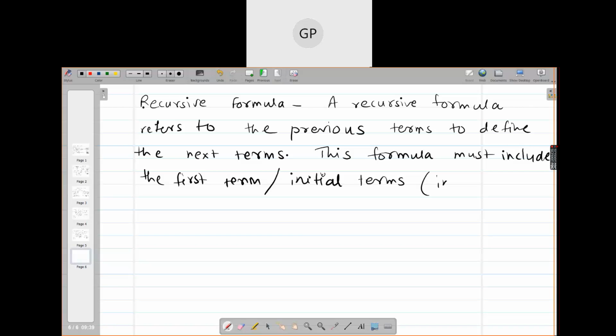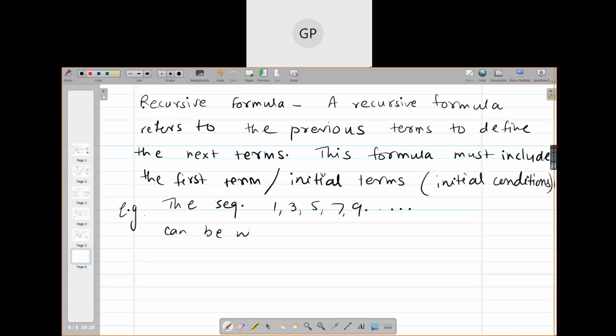For example, the sequence 1, 3, 5, 7, 9 can be written as an is equal to an minus 1 plus 2 with a naught is equal to 1.